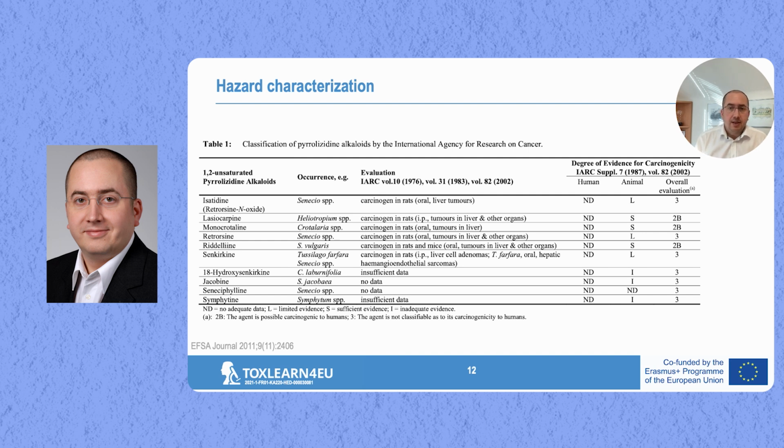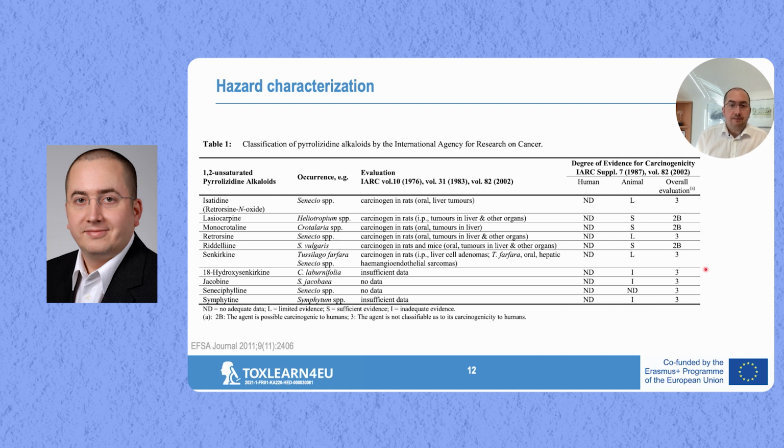Class 1 means there's strong evidence for human carcinogenicity. Class 2A and 2B means 2A is a probable carcinogen and 2B is a possible carcinogen. So these are usually substances where there may be some indications from human studies, but most of the evidence comes from animal studies. And then we have class 3, where either data is insufficient or it could also be negative, so that no carcinogenic effects can be determined, but there's only one single substance so far that is not carcinogenic within the IARC classification program.